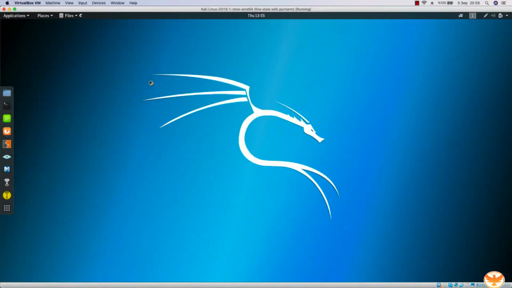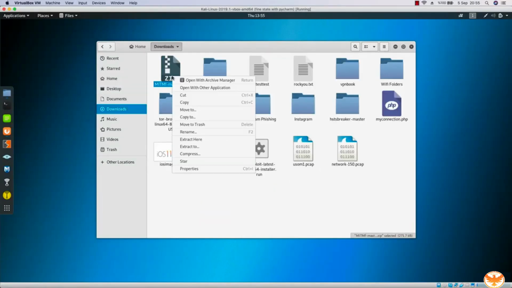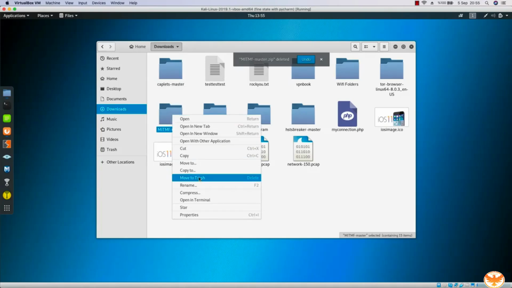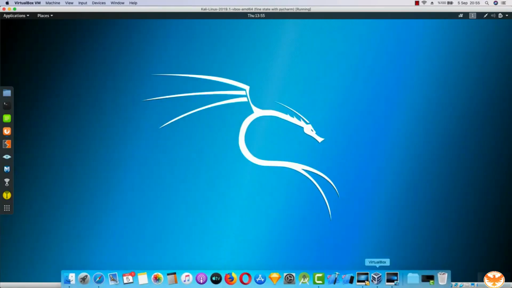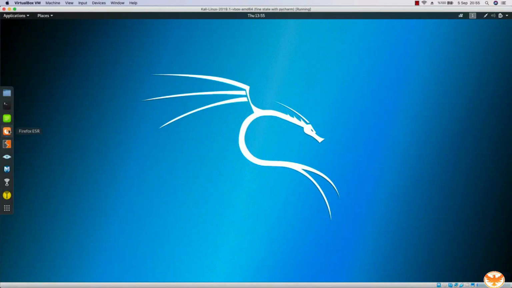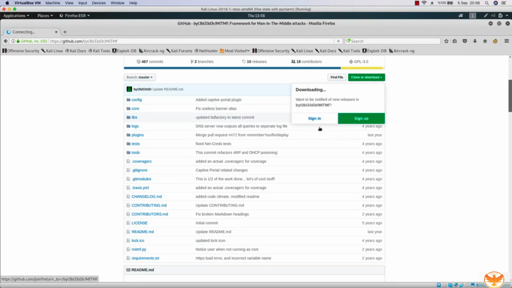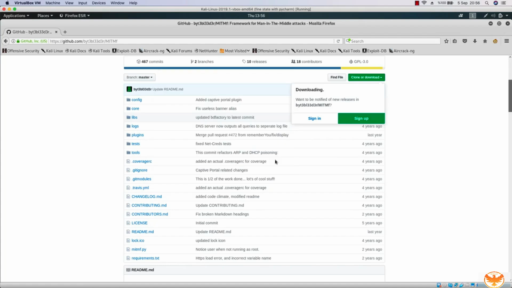But again, it works well. So I'm going to open my downloads folder, and you don't have to do that because I already have the man-in-the-middle framework over here. So I'm going to delete this and install it from scratch so that you would know every step, okay? In order to install this on my computer, I'm going to click on this button and say download zip. So it will download this software into my Kali Linux.